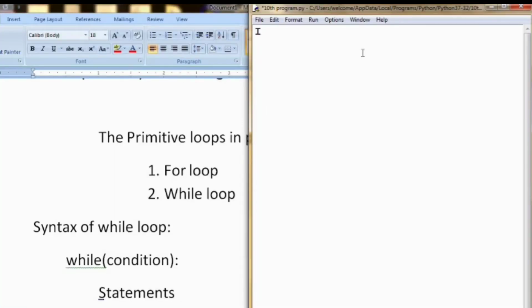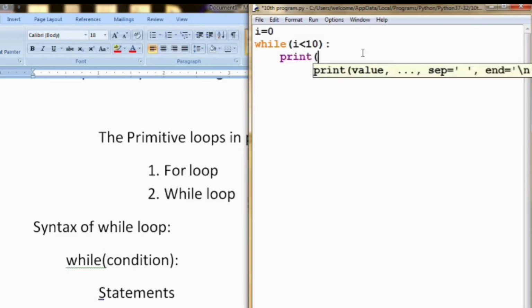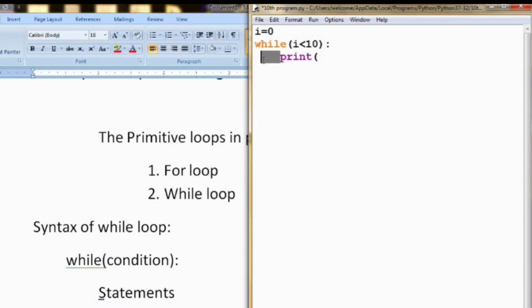First, I am specifying the value of i is equal to 0. Now I am using the while keyword, and after the while keyword we have to specify the condition. The condition may be anything, that is while i is less than 10. This is the condition I have given. After specifying the condition, we have to give the colon, and after that I am printing. This is a statement, so I am indenting a tab space, so note that. So print i. So now I am running the program.